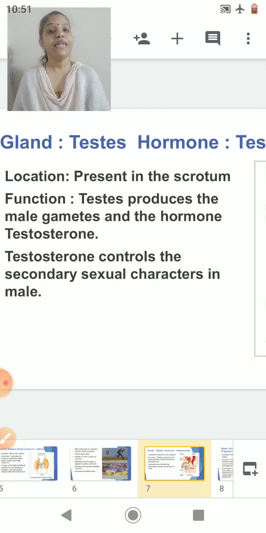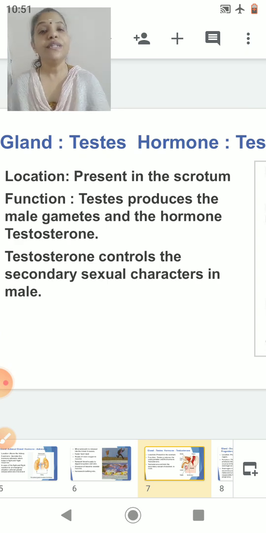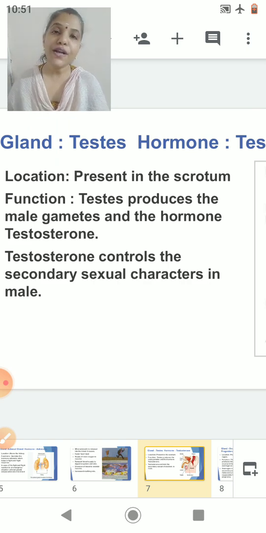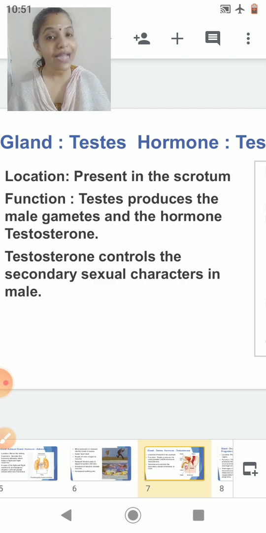Location: it is present in the scrotum. Function: the testis produces the male gamete, that is the sperm, and the hormone called testosterone. Now what are the functions of testosterone? Testosterone is responsible for controlling your secondary sexual characters. What are the secondary sexual characters in a male? For example, the growth of mustache, the growth of beard, the change of the voice. All these secondary sexual characters in a male are controlled by the hormone testosterone, which is secreted by the testis.